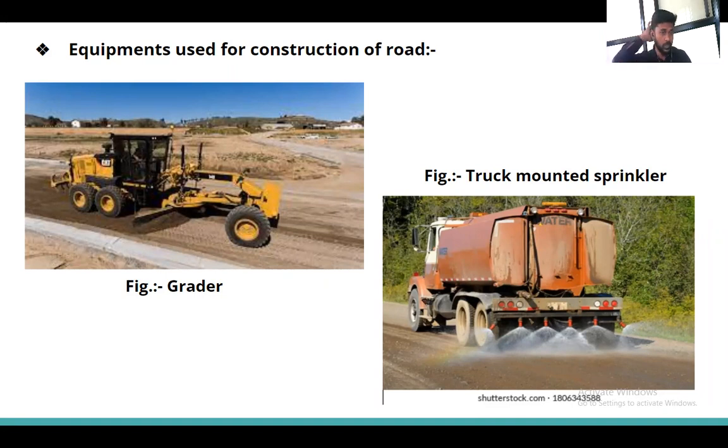Okay. The first one is the grader. So to level the soil layer, the grader is used. Then the truck mounted sprinkler to make the soil wet. To increase the moisture content in the soil, we also use the sprinkler. Also, when we are compacting, we can compact by applying water, so proper compaction will be there.